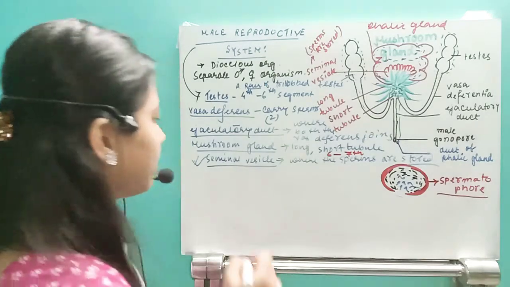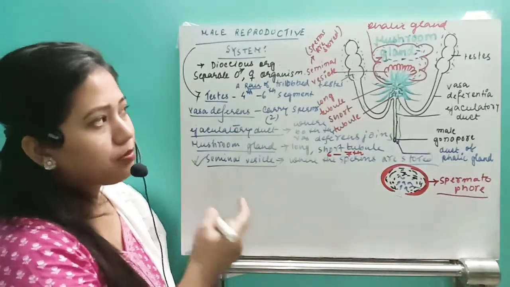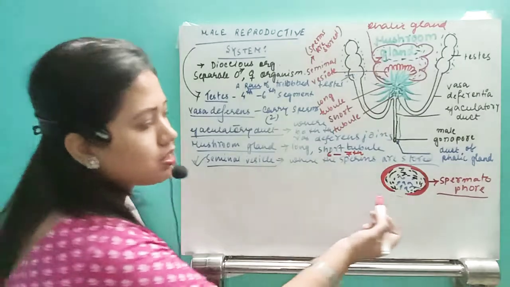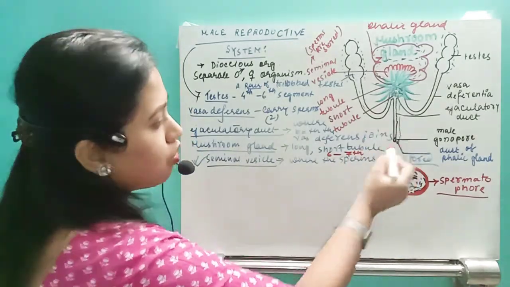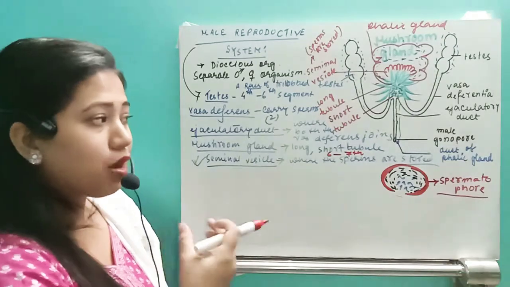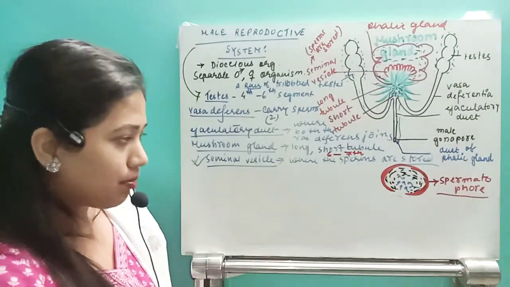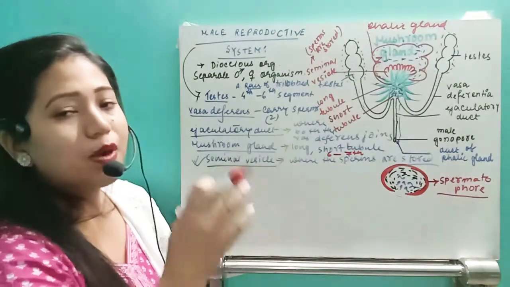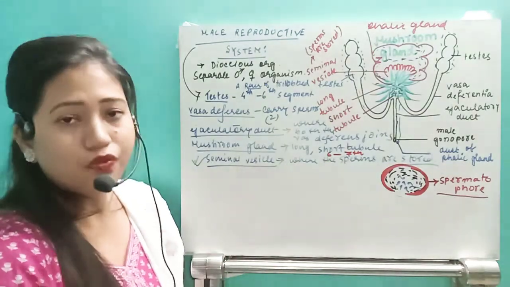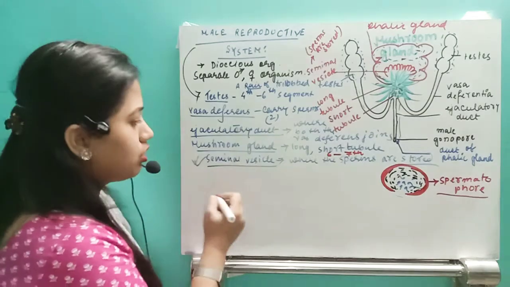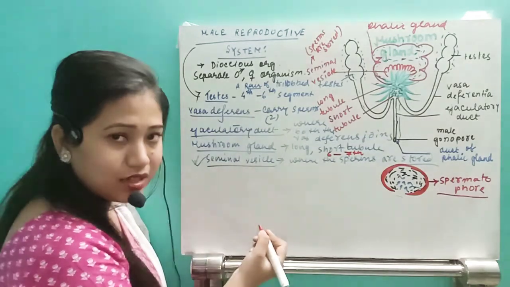Okay. So after that, from the seminal vesicle, the sperm will be surrounded by the nutrients, and in the region of the male gonopore, where the sperms with the nutrients are coming downward, then a sperm cage will be formed that will be known as the spermatophore. Then after that, this will come outside their body.